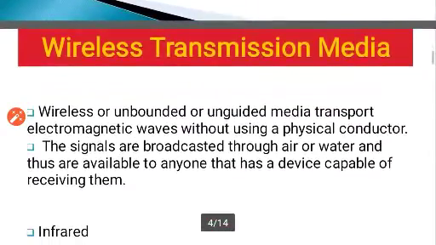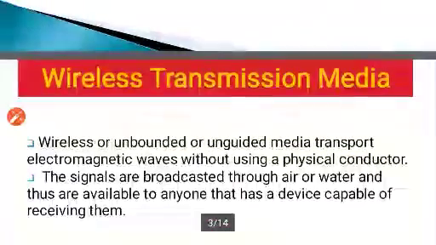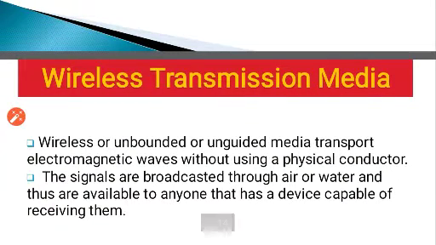Now let us first understand what is wireless transmission media. When we are saying wireless, that means it does not require any wire. It is not bounded or guided by any media transport, and it does not require any physical conductor. So these signals are broadcast through air, water, and thus are available to anyone that has a device capable of receiving them.